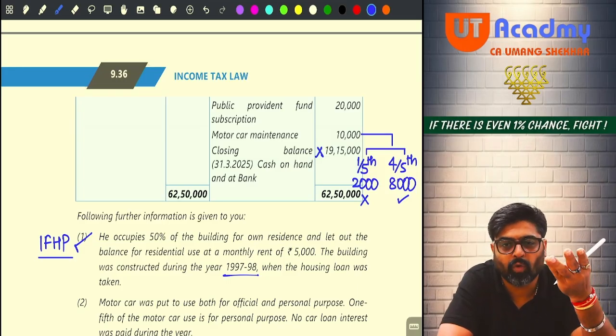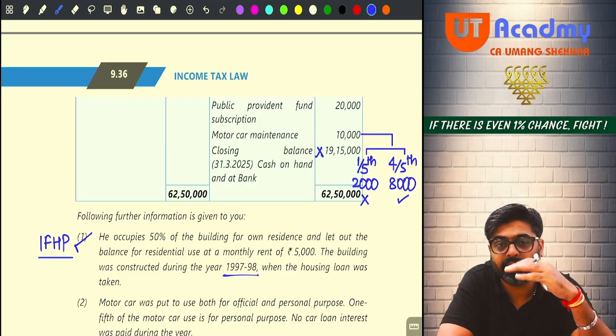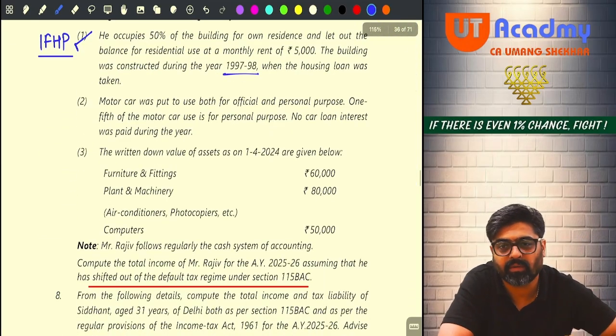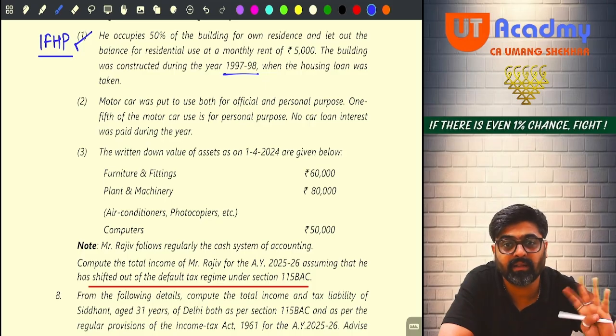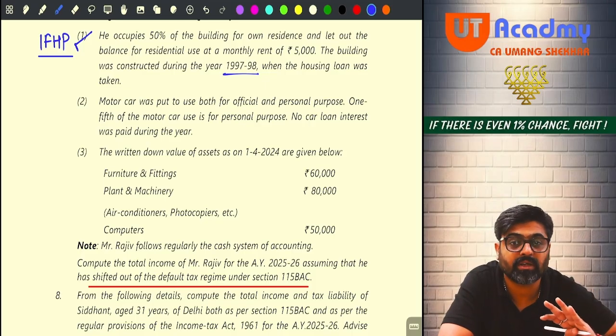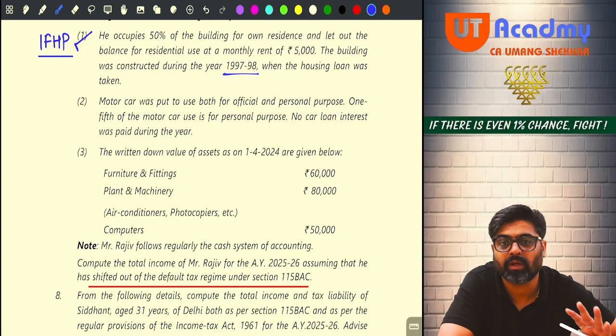Now wait. Have they given you any opening WDV of the motor car? Go to information number 3. The written down value of the assets as on 1st April 2024 is given below. Furniture fittings, opening WDV given. Plant and machinery, opening WDV given. In that plant and machinery block, air conditioner, photocopiers, etc. are there. Meaning there is no mention of motor car. Computers are also given. Meaning there is no opening WDV of motor car block.